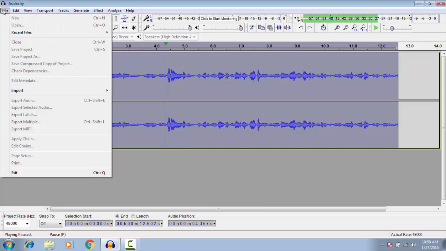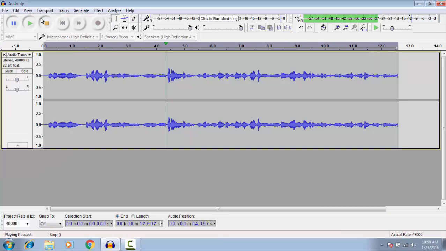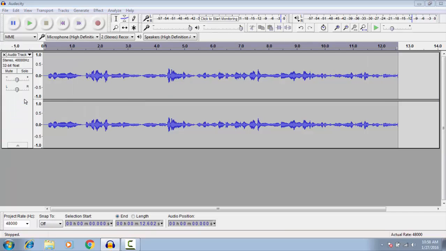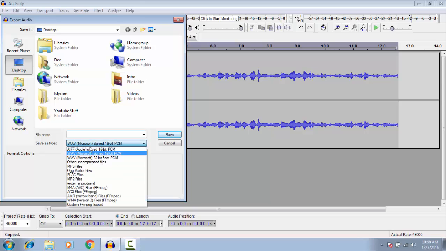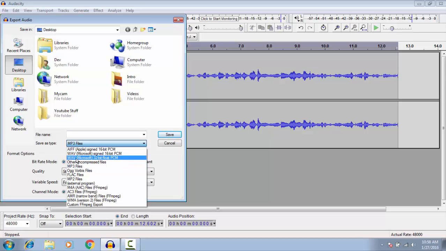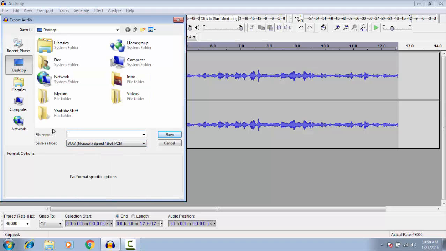So then hit file. Oh yeah, you gotta hit this. Then hit file, export audio. Save it as a WAV file, not an MP3 because it will ask you for a lane. So WAV, 16-bit PCM. And I'm going to save it to my desktop. I'm going to name it Test 06. Save.